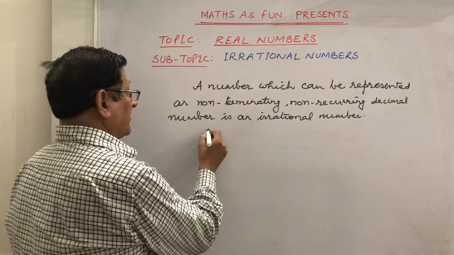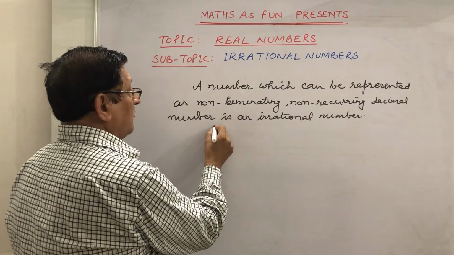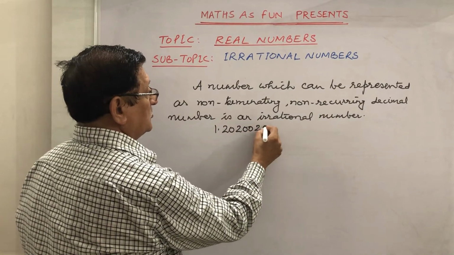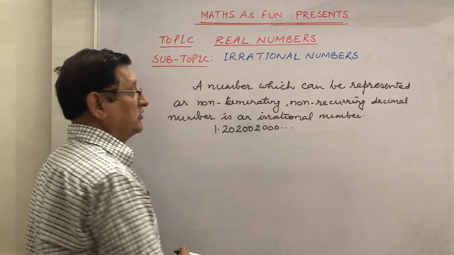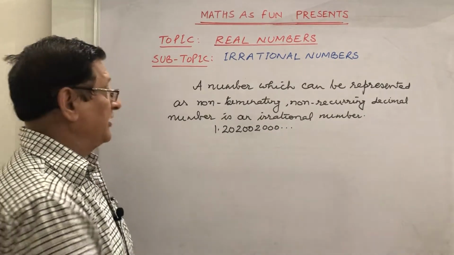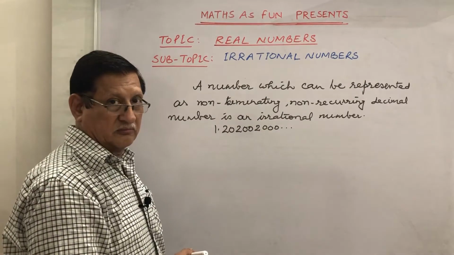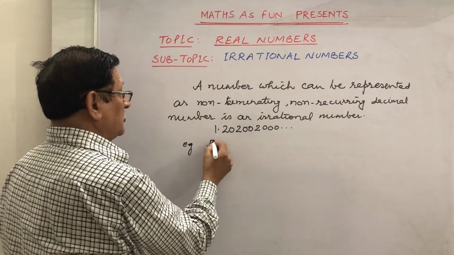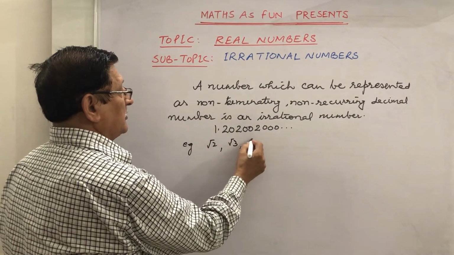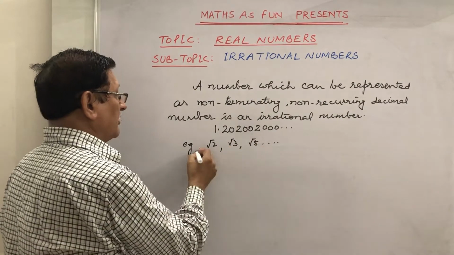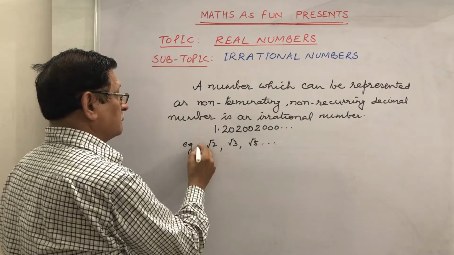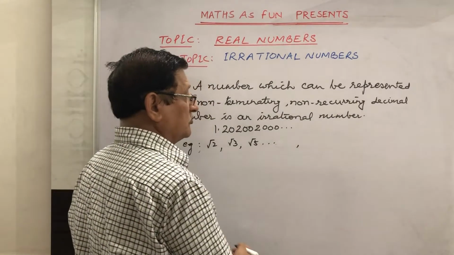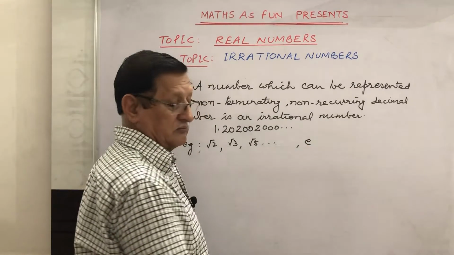Like if I write here a number 1.202002000 and so on, it continues till infinity, then it is an irrational number. Generally the examples of irrational numbers are root 2, root 3, root 5 and so on. They are irrational numbers. There is one more irrational number, as I told you. E is an irrational number.